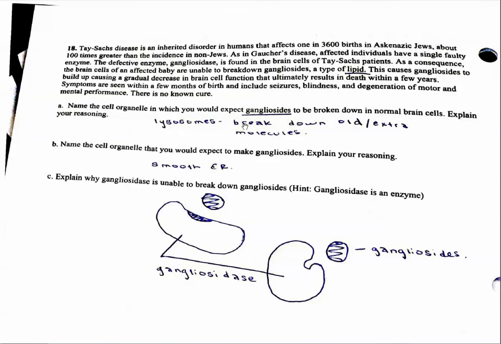So the organelle that breaks down the gangliosides in normal cells, right? If you have extra lipids, what would break down those gangliosides would be the lysosomes, because the lysosomes are the cleanup crew. They're the garbage men. So they break down old extra molecules or organelles or whatever you want to get rid of. But in this disease, they don't work. Now, the reason why is because the enzyme that is in the lysosome, the ganglioside enzyme, doesn't work. Now, the organelle where the gangliosides are made in the first place, since they're a lipid, would be the smooth ER. So here are two questions you guys can totally answer with your prior knowledge.